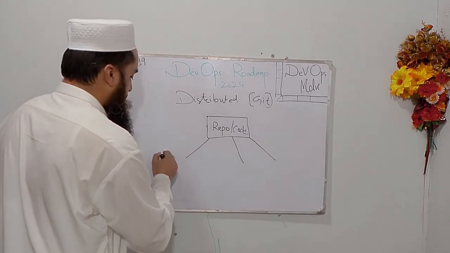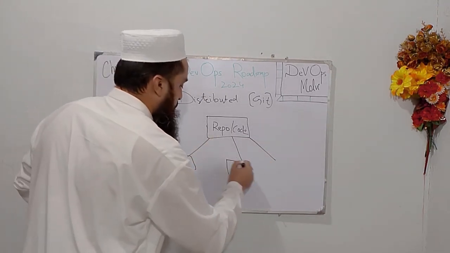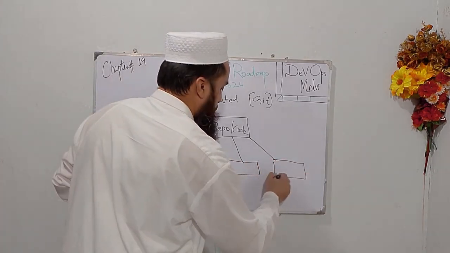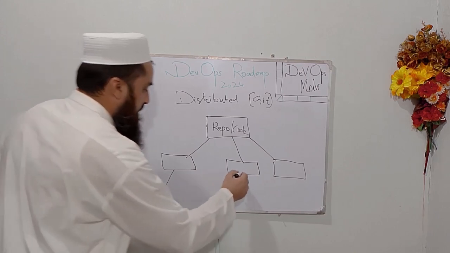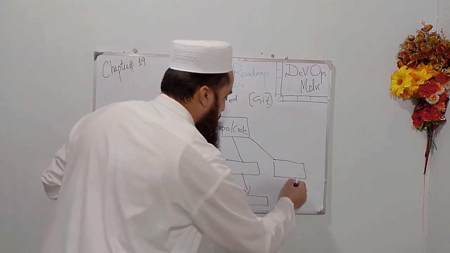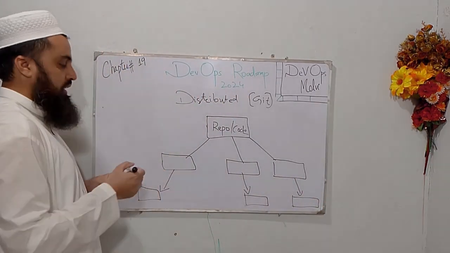This is another full-fledged copy of our repository. This is another copy, and this is another copy. Now the developers are working on that code. They have the full copy of the code on their personal computers.